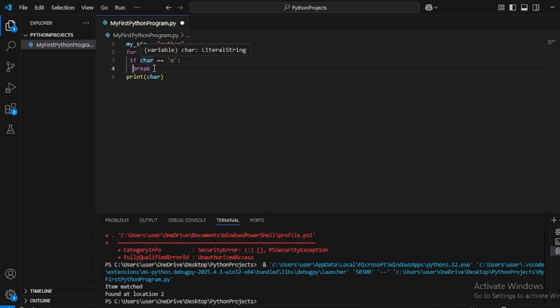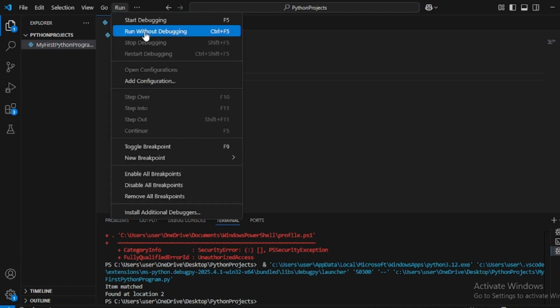So it will come inside this statement, and it will see that here it is break. So it will break this for loop, and once the for loop is broken, it will go outside the for loop, and the statement after the for loop will be executed. That means it will print wherever char is pointing, that is, O will be printed.